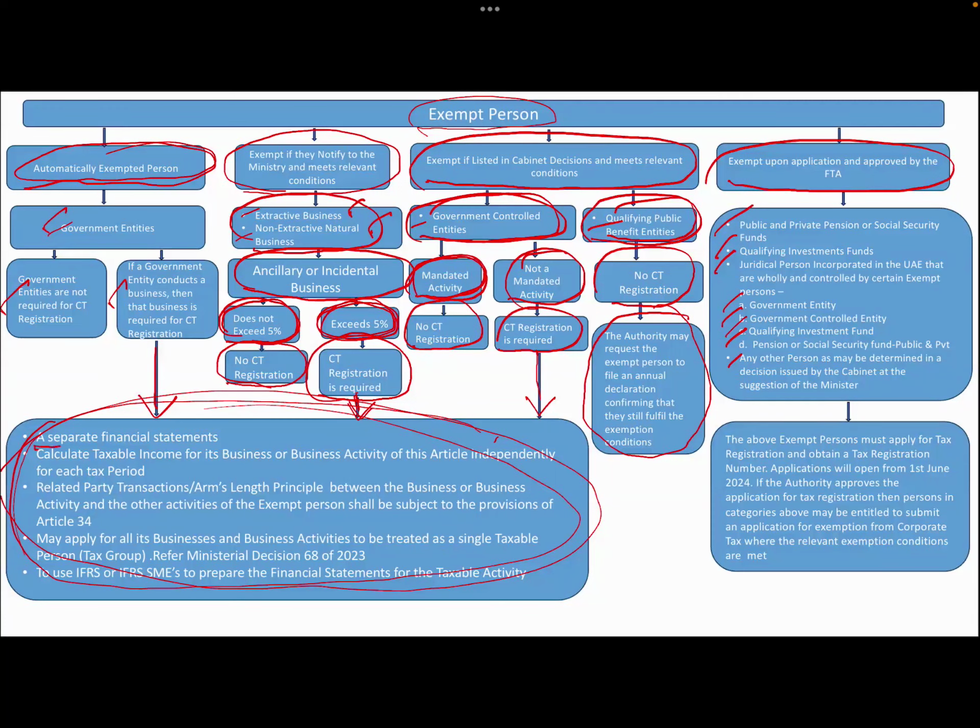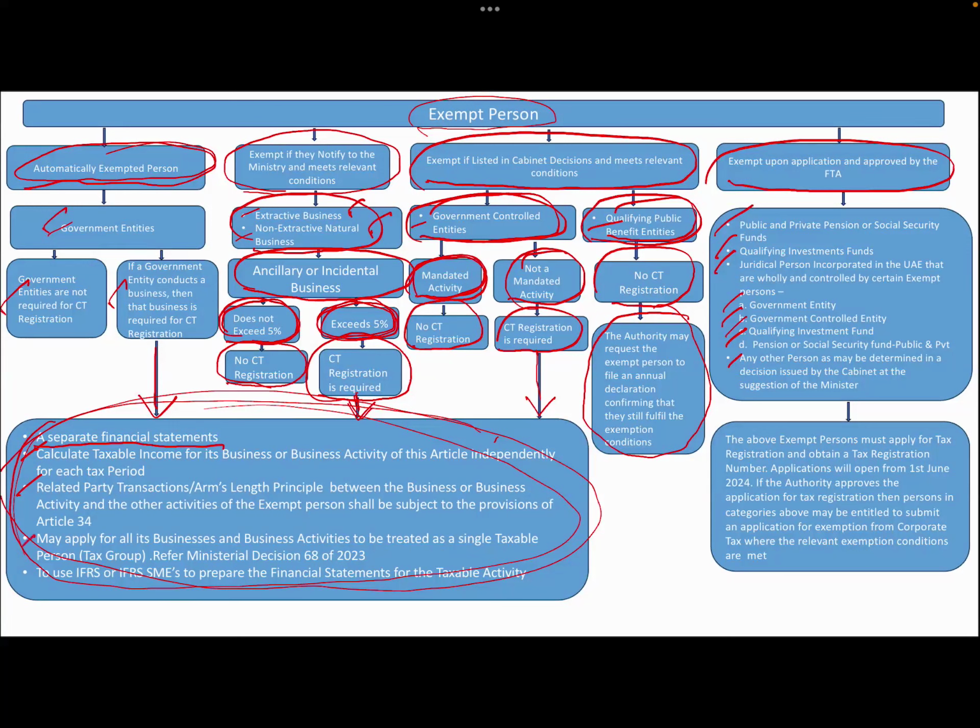They need to maintain a separate financial statement for those entities which is conducting business, and calculate taxable income for its business and business activities of this article independently for each tax period. Related party transactions, arm's length principle between the business or business activity and other activities with the exempt person shall be subject to the provision of Article 34. Now, again, when you talk about related party transactions, arm's length principle, it's a different article. Okay, it's a big lesson. We will be speaking in our other videos about this.